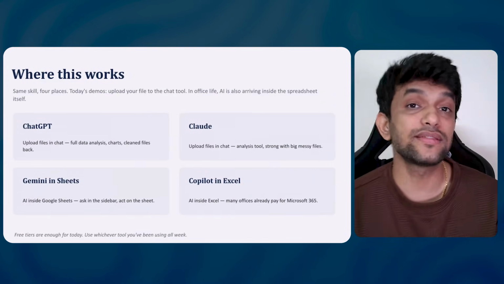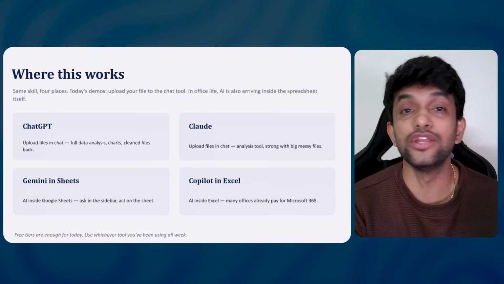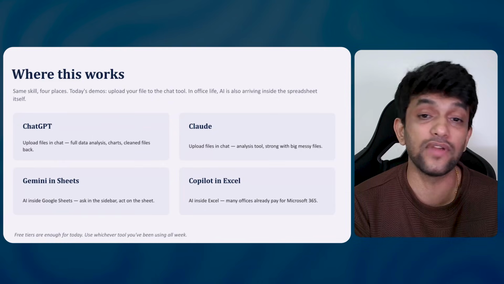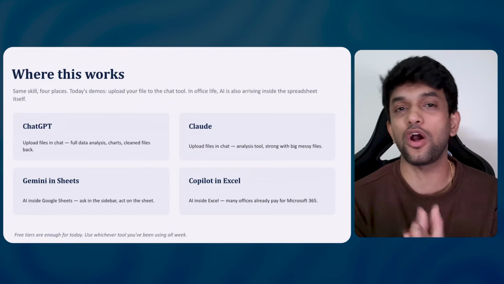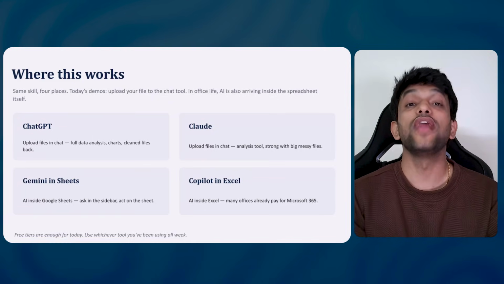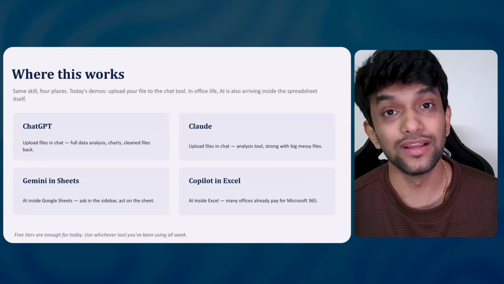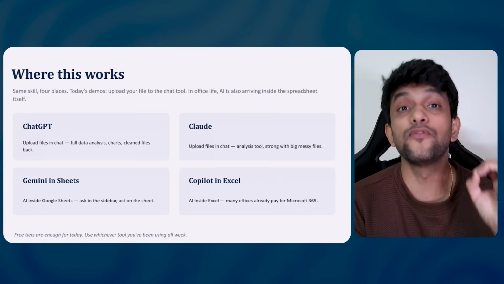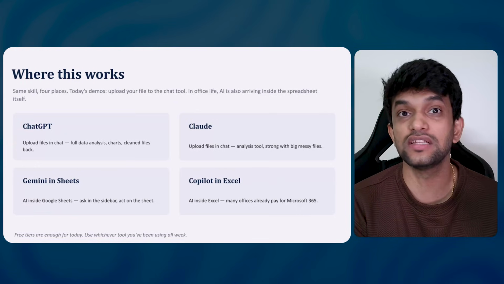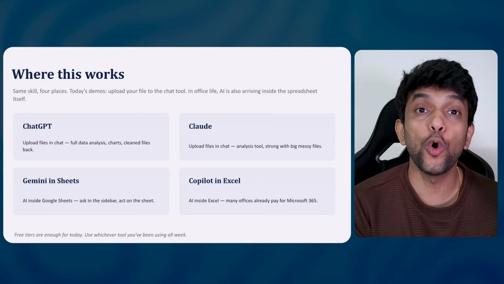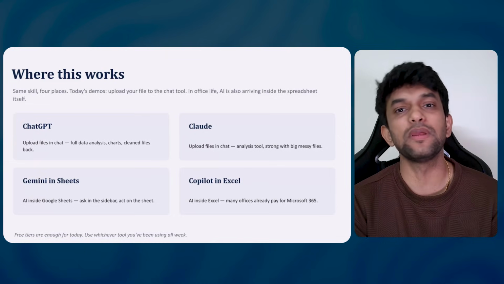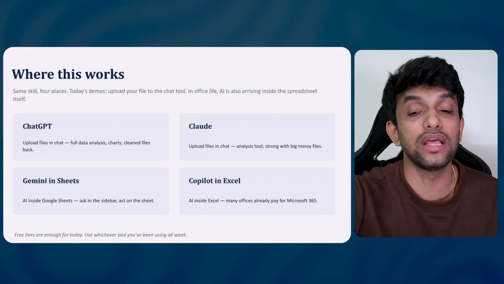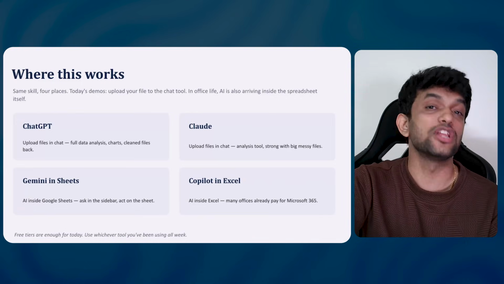Now you'll be like, Amit, where does this work? You can use ChatGPT, Claude, Gemini, or Copilot as well. But my personal favorite is Claude. You'll be like, why Claude? Because as I showed you in the last session also, the outputs of Claude are crazy good. The outputs of GPT and Gemini are okay, but Claude is the preferred tool for professionals. As I was telling you last time also, it has overtaken ChatGPT. It is so good that people are preferring it, and Anthropic has taken over ChatGPT. It is the number one AI tool in the US and in the world as of now, because it is so good.